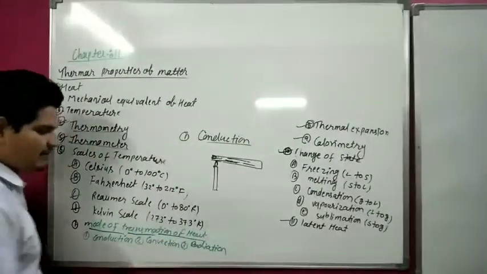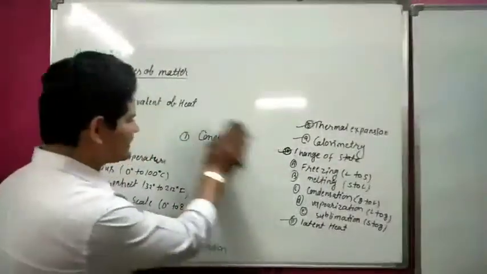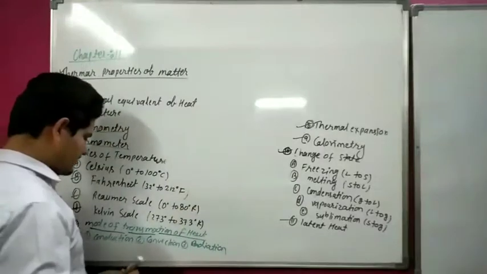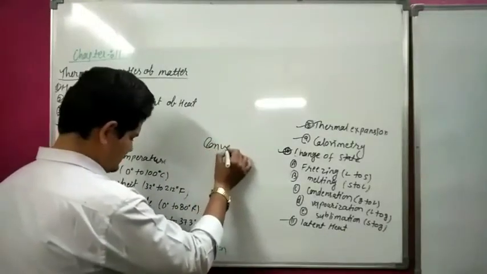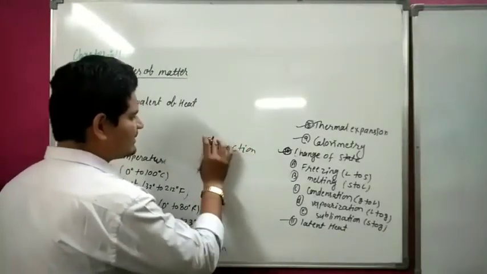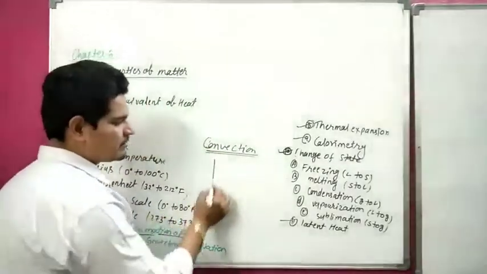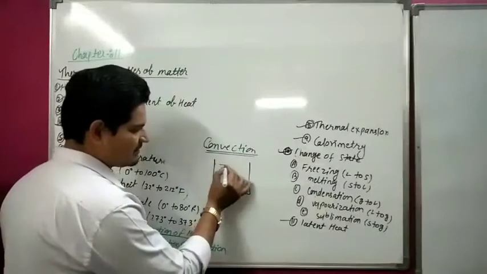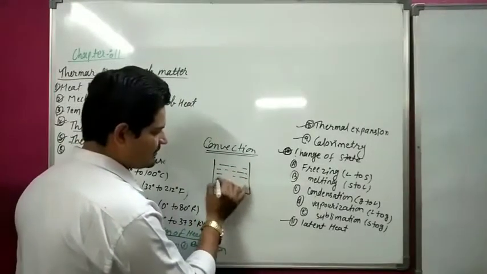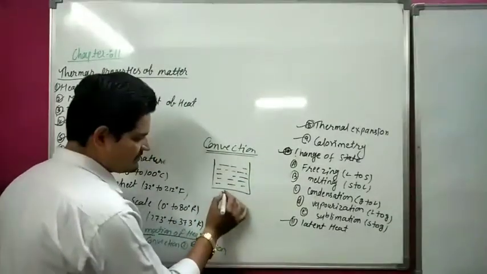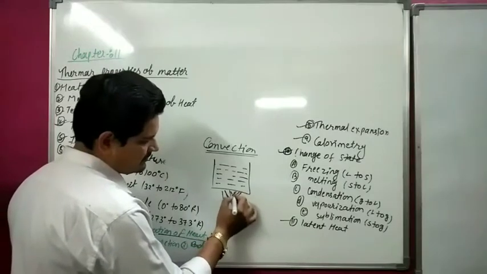Second is convection. In convection, particles of the matter go from one place to another place. Suppose this is our container and this is the heat.